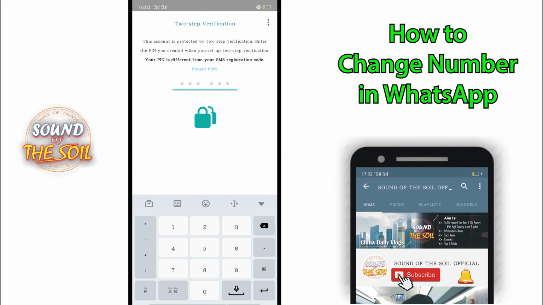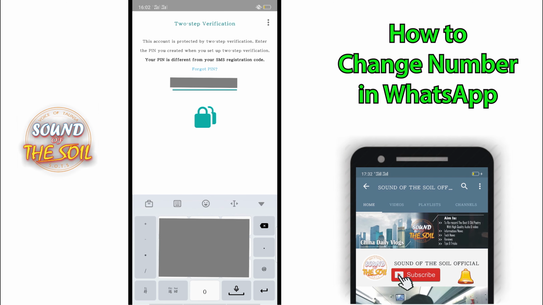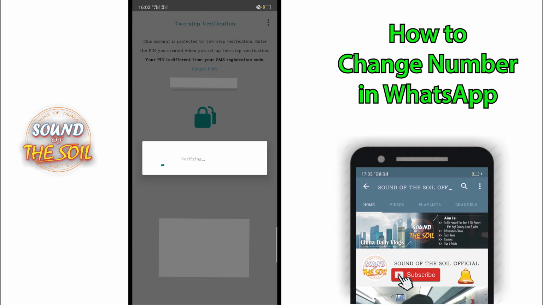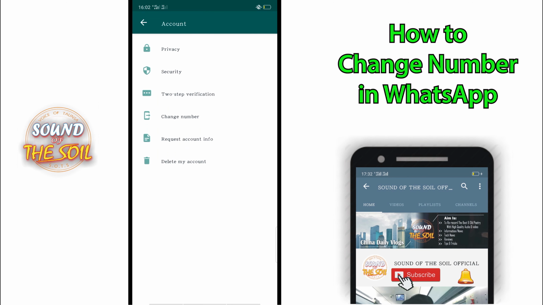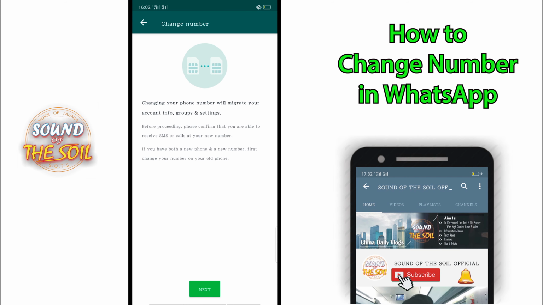When you press Done, the account is protected by two-step verification. Enter the PIN you created when you set up two-step verification. Your PIN is different from your SMS registration code. So let me enter my PIN. After entering my PIN, the phone number is changed. You can see this process is done.